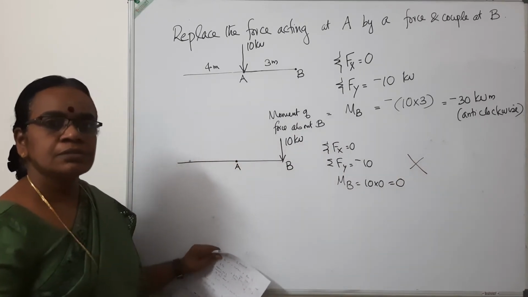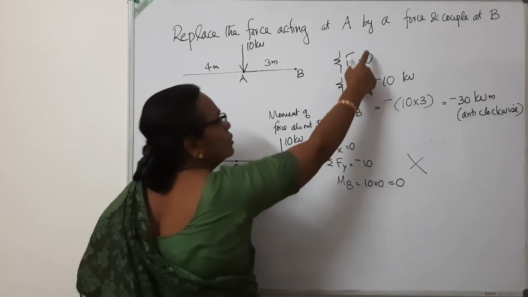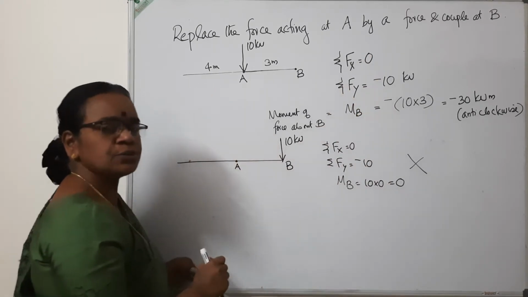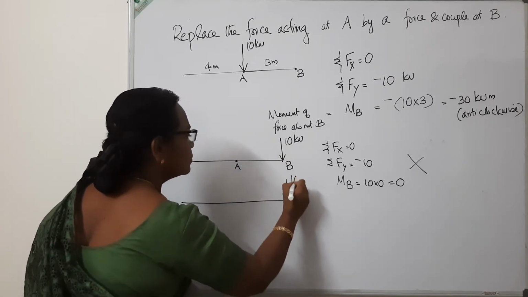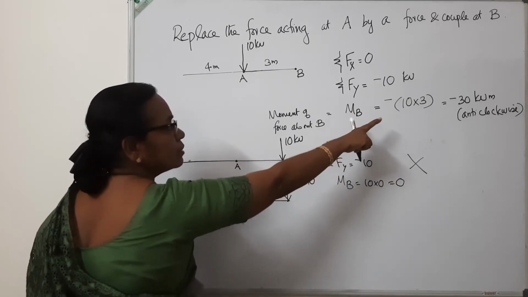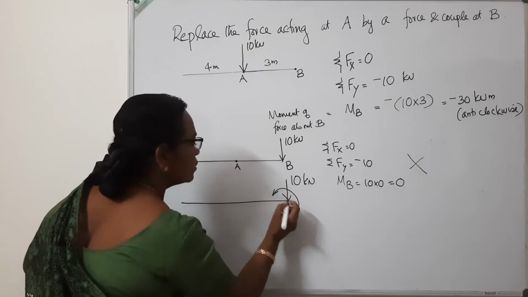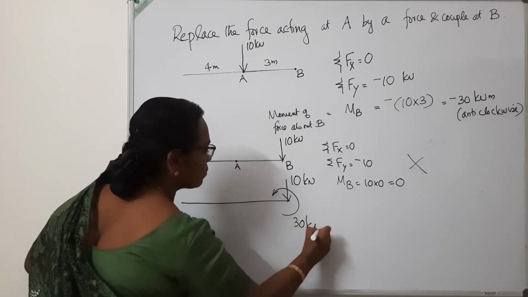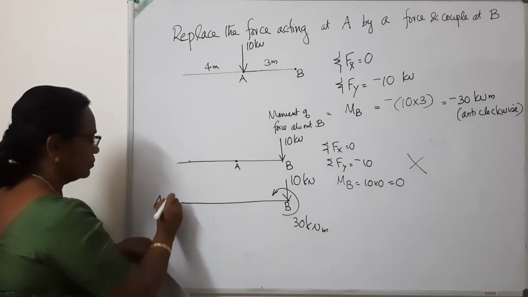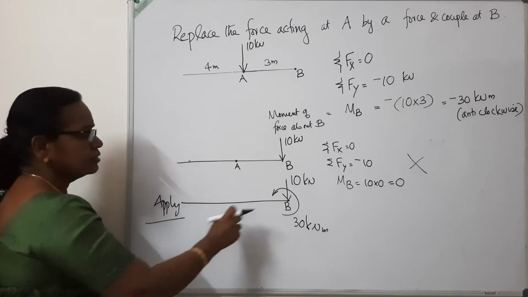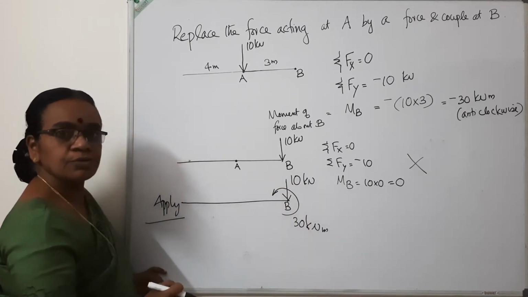This cannot be directly transferred to this point, because if you transfer it, all these conditions should be satisfied. So what do we have to do? Next, I will place this 10 kilonewton here. Along with that, there is a moment of minus 30. Apply an anti-clockwise moment of 30 kilonewton meter. So you apply the forces like this: a force of 10 kilonewton as well as an anti-clockwise moment of 30 kilonewton meter at B.